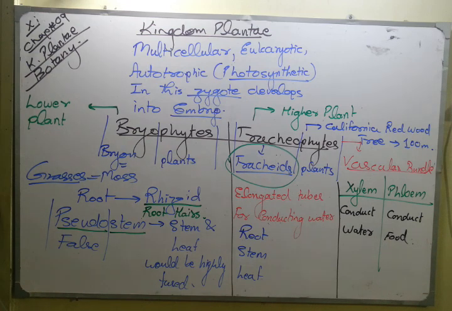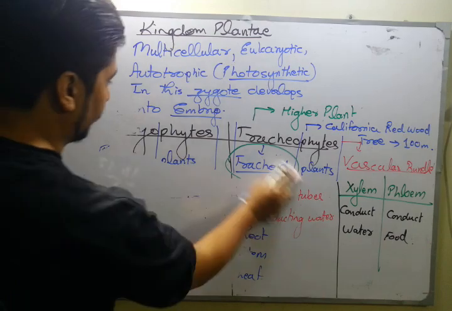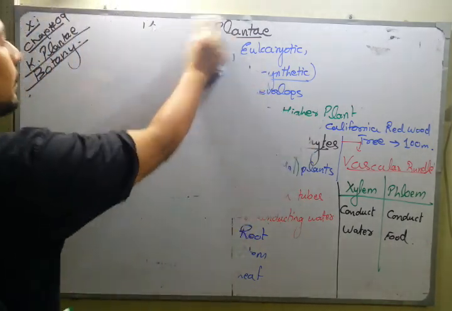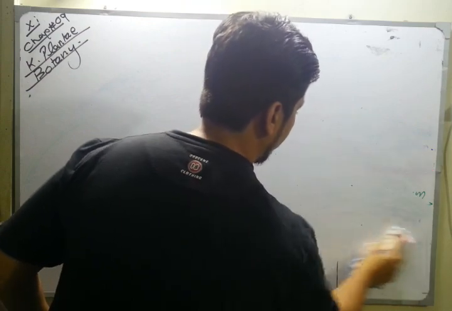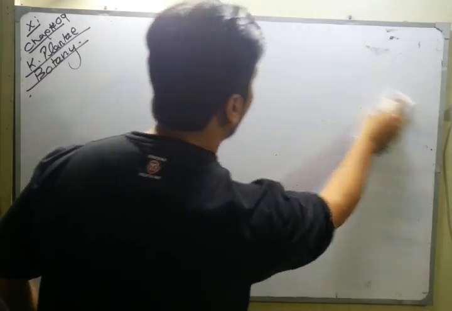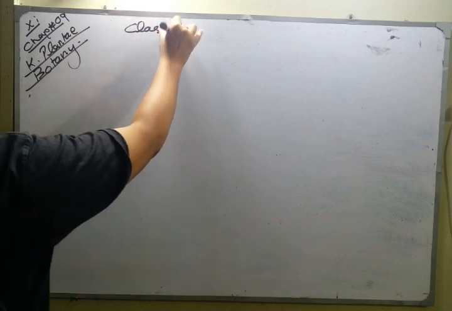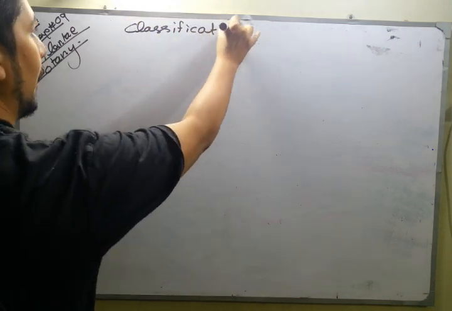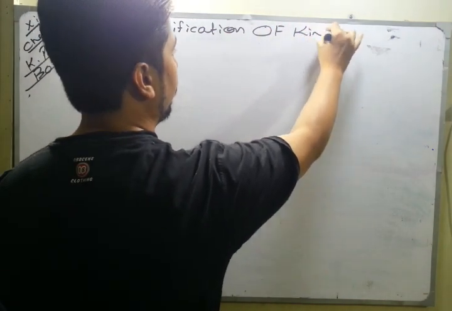And now if I'm talking about its classification, I just have to make the classification of that as well. So let's make the classification, which is a really important topic, a short classification of Kingdom Plantae.